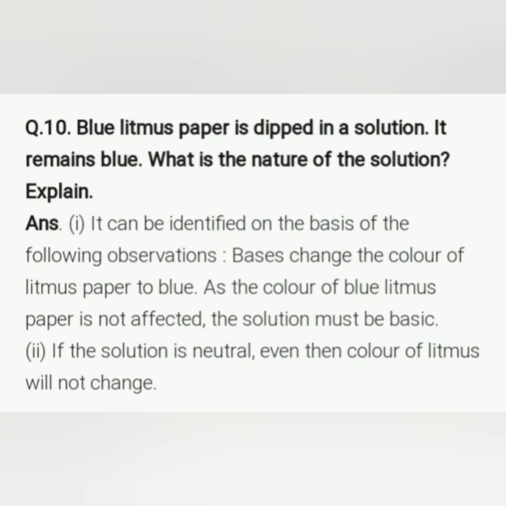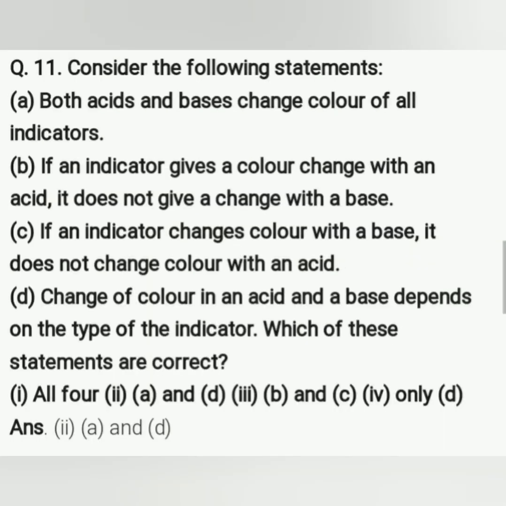Okay, and another possibility is that if the solution is neutral, then even the color of litmus paper will not change. अगर neutral solution है then क्या होगा, फिर भी हमारा indicator color change नहीं करेगा. That means there are two possibilities, either it is basic or it is neutral also. Okay, so this is the answer of the 10th question. Understood? Now the next question, that is 11.